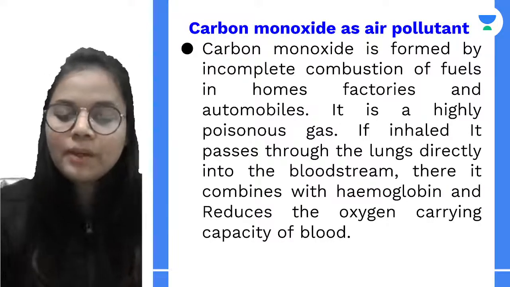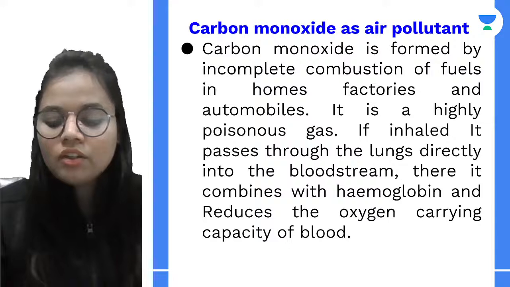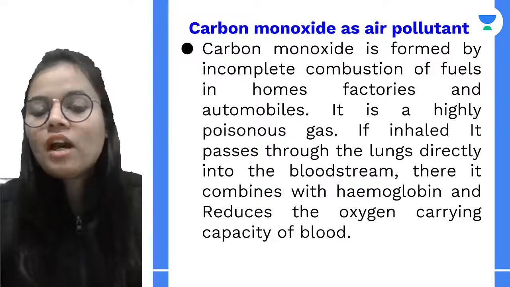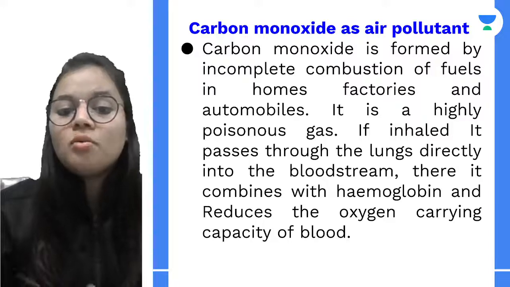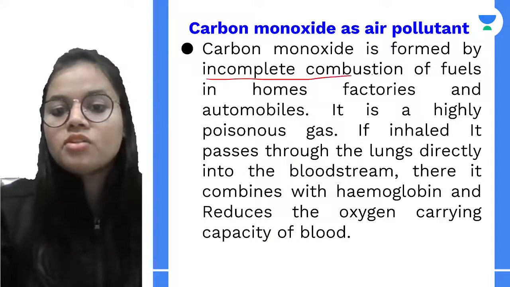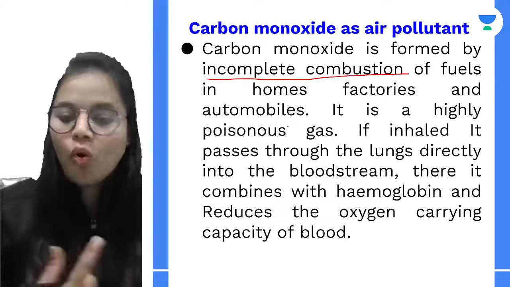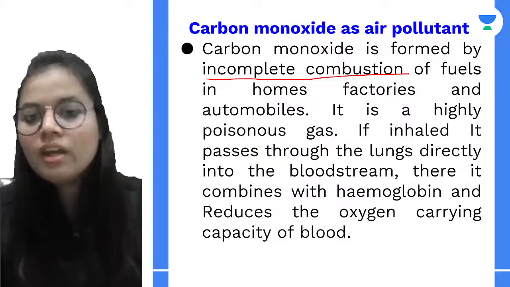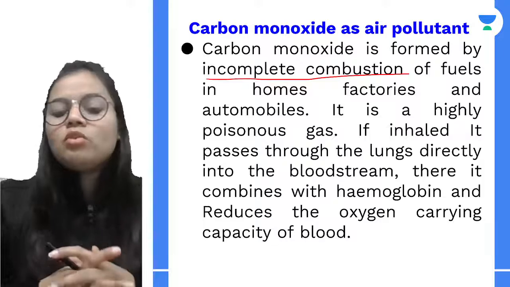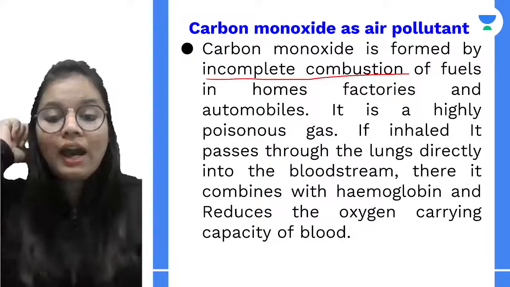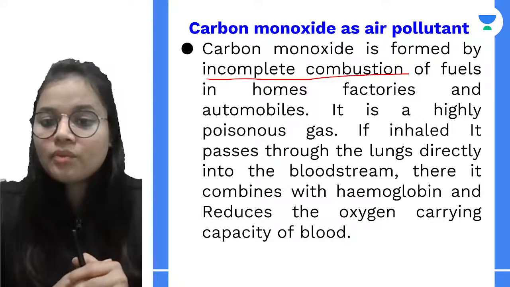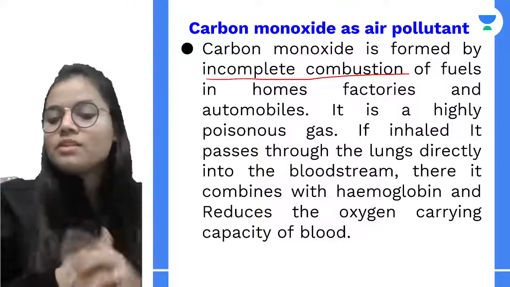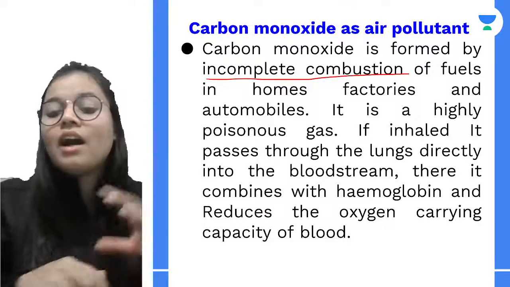carbon monoxide. So carbon monoxide, first of all, it is formed by incomplete combustion of fuels in homes, in factories and automobiles. Now this gas, carbon monoxide, is a highly poisonous gas. Now how is it poisonous, and how can it harm us?